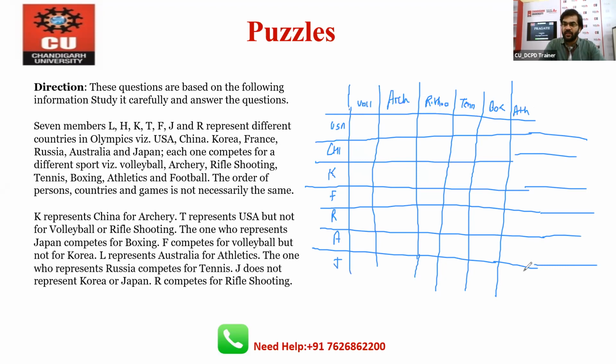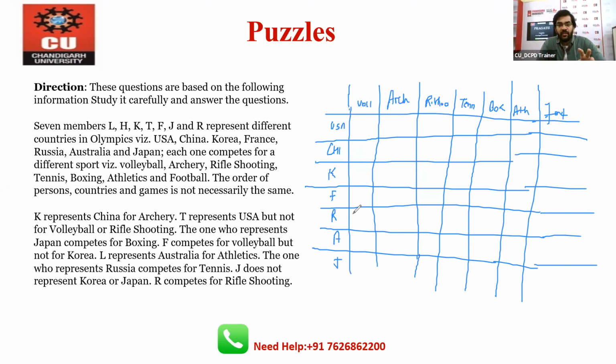So you can see that the data is very large, right? The largest, last, is football. If you notice, there are seven different country names, seven games, and seven persons. So we have 21 data items to arrange, right?